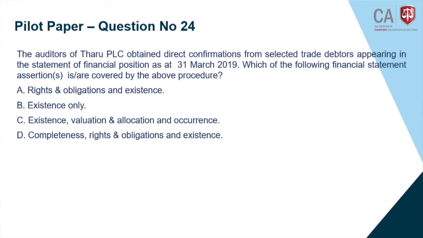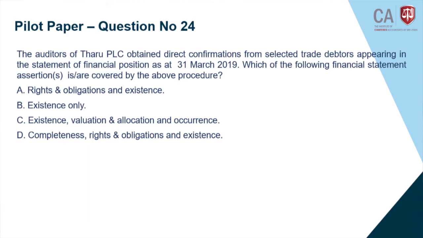Part A, rights and obligations and existence. Of course these two are covered, because when the debtor confirms that there is an amount that he has to pay to the company, that indicates the ownership of that amount receivable by the company: rights and obligations and existence.